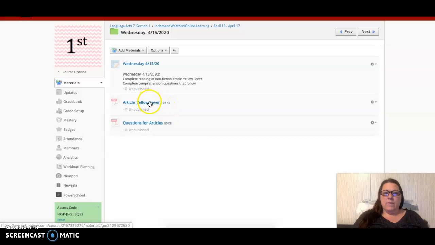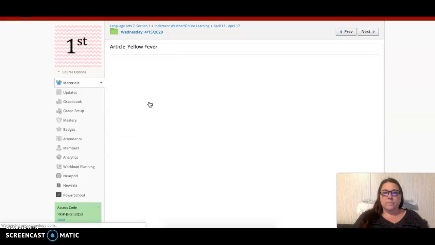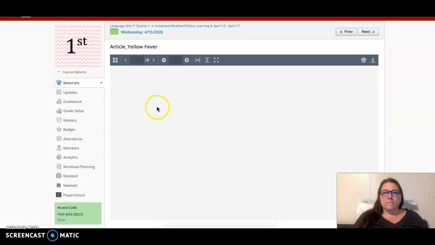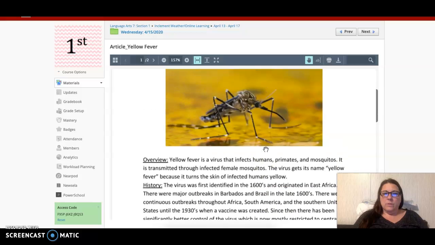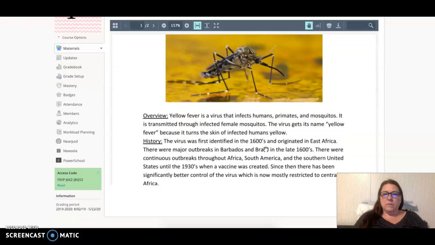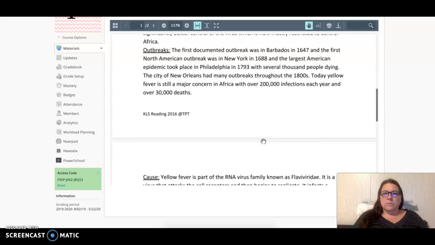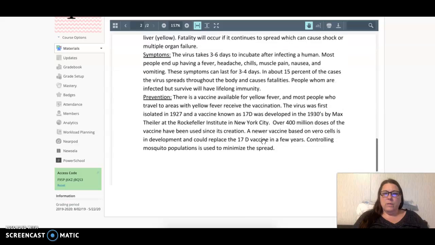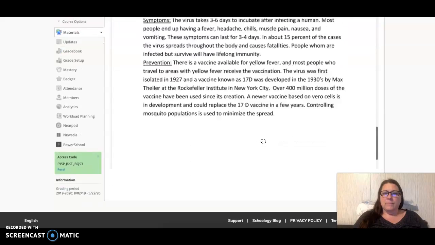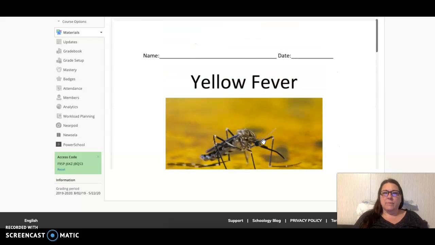So let's look here. Here's the article. Okay, so we just took this from ReadWorks. It's all about yellow fever. Should be a pretty simple read. Okay, so that was it. It's about a page and a half, okay?